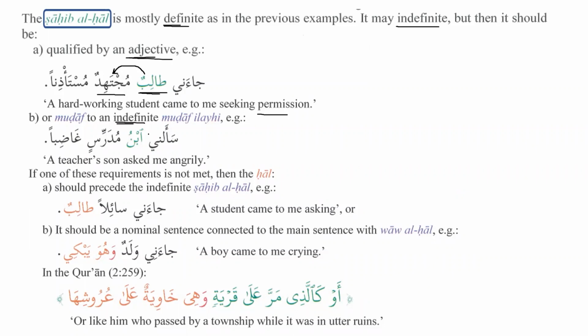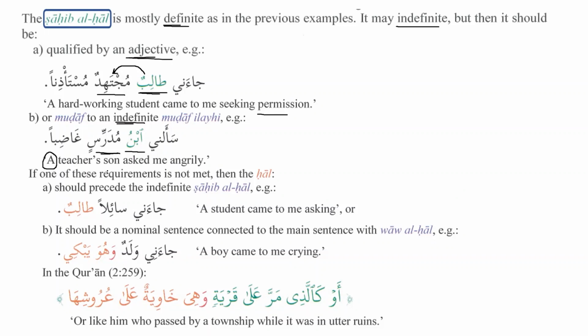But here what we need to know is that mudaf and mudaf ilayh, both of them should be indefinite. For example, sa'alani ibnu mudarrisin. So now we can see that ibnu is an indefinite noun, nakira, and mudarris is also nakira. Ghadiban, what's the state? Angrily. So a teacher's son asked me angrily. So sa'alani ibnu mudarrisin ghadiban. If you look at the translation, our teacher's son asked me angrily.